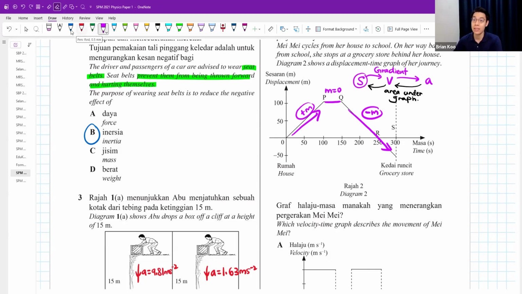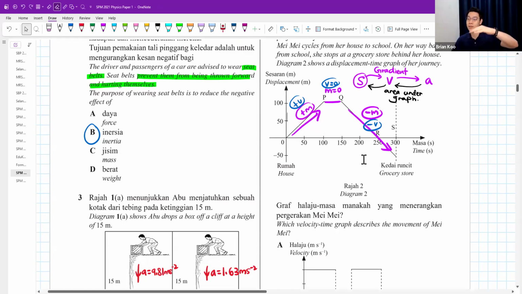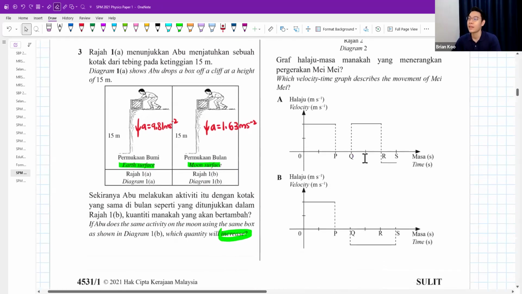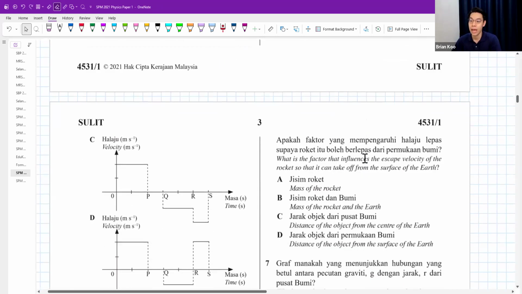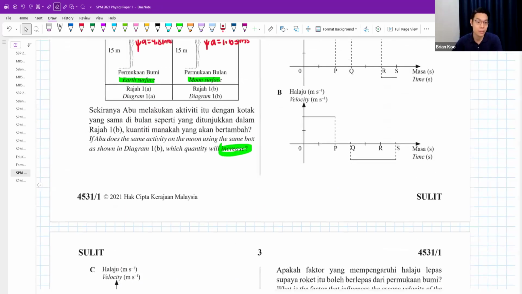Negative gradient means negative velocity. 0 gradient means velocity also 0. Positive gradient means velocity also positive. But it is a fixed value, guys, because we learned for any straight line, the gradient never changes. It's always the same in maths. Y equals mx plus c, right? Straight line. Okay, so we're going to look for a positive, 0, and then negative line. Looks like B is the answer.